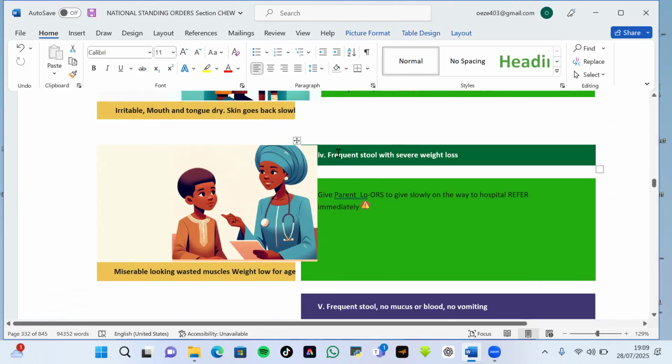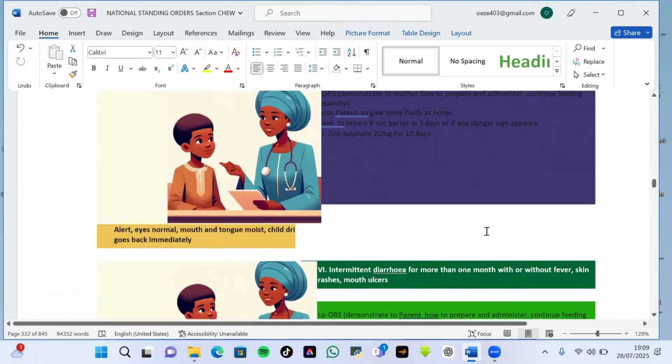Then, as you take your history and perform a physical examination of the patient as provided above, you note down your findings. And these findings will tell if you are going to use this box for the management of that patient.